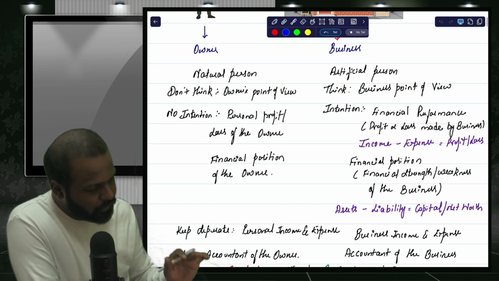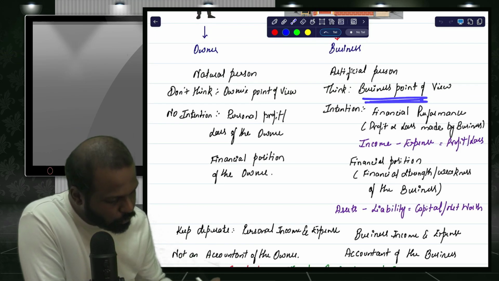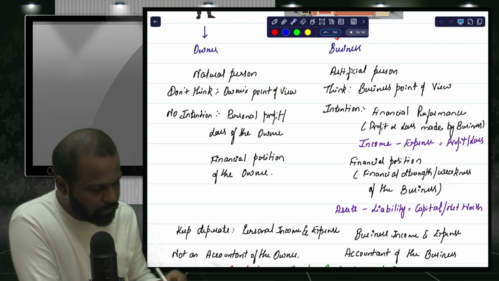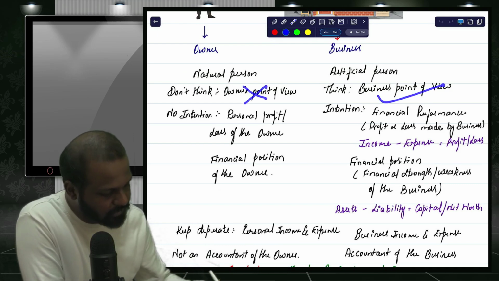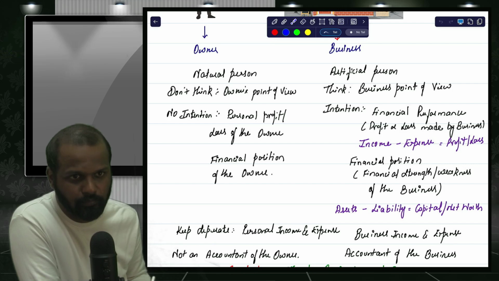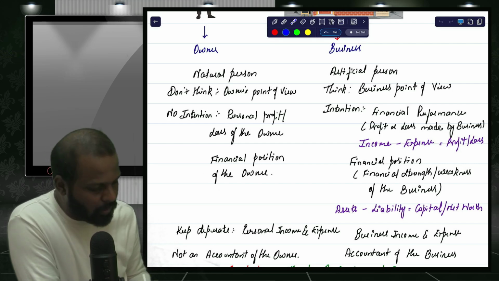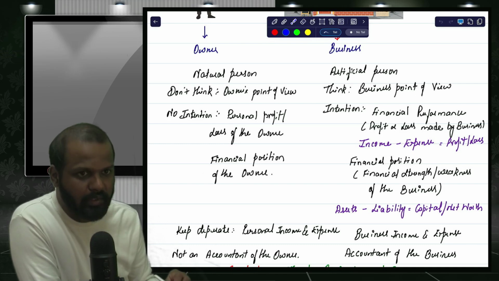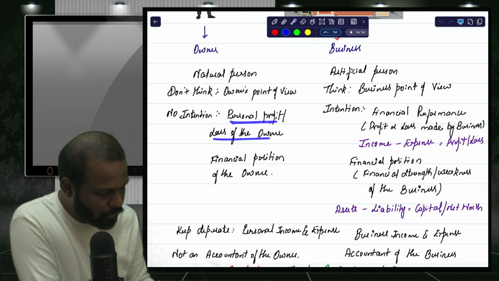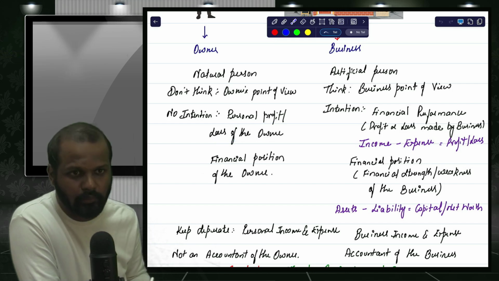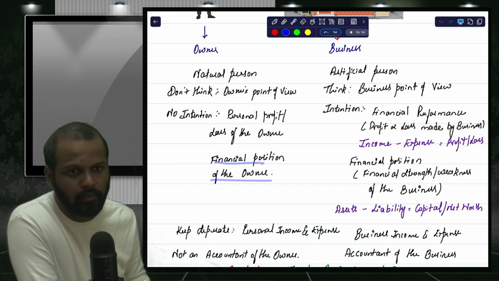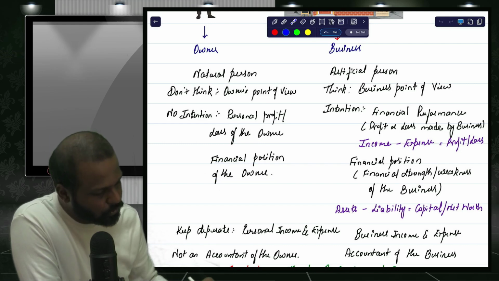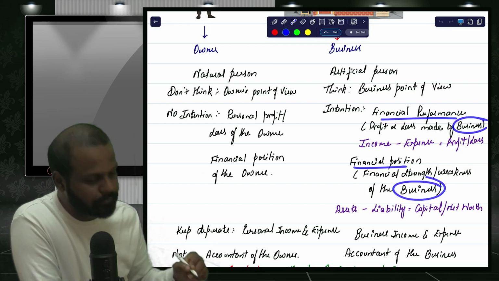So whenever we do accounting, we always think from whose point of view? Business point of view. We don't think from the owner's point of view. We always think from the business point of view. Our intention is not to find out the personal profit or loss of the owner or the financial position of the owner. Here we are interested to know the financial performance and financial position of the business.